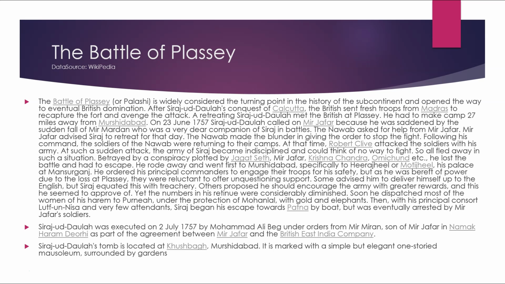At that time, Robert Clive attacked the soldiers with his army. At such a sudden attack, Siraj's army became undisciplined and could think of no way to fight, so he fled in such a situation. Betrayed by the conspiracy plotted by Jagat Seth, Mir Jafar, Krishna Chandra, Omi Chand, etc., he lost the battle and had to escape. He rode away and went first to Murshidabad, specifically to Hira Jheel or Moti Jheel, his palace at Mansurganj. He ordered the principal commanders to engage their troops for his safety, but he was bereft of power due to the loss at Plassey.